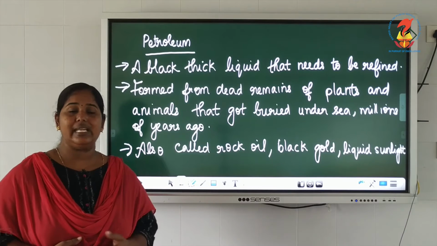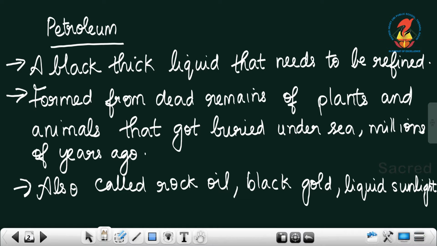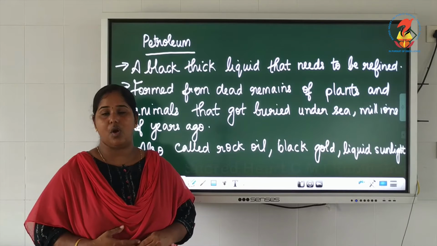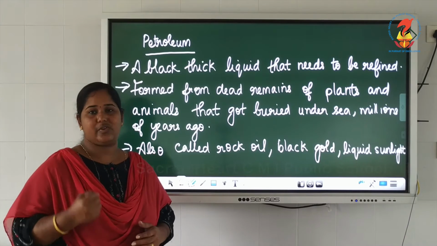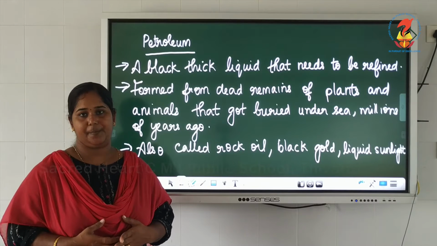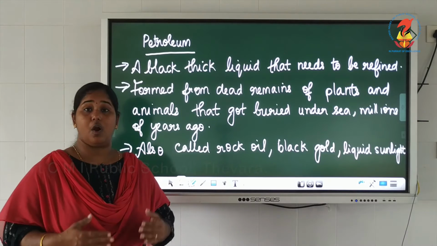Petroleum has several nicknames. Petroleum is called rock oil. It is called rock oil because it is trapped inside the underground rocks from which we extract it, or we drill out or pump out this petroleum. As it is trapped inside the underground rocks, it is called rock oil.